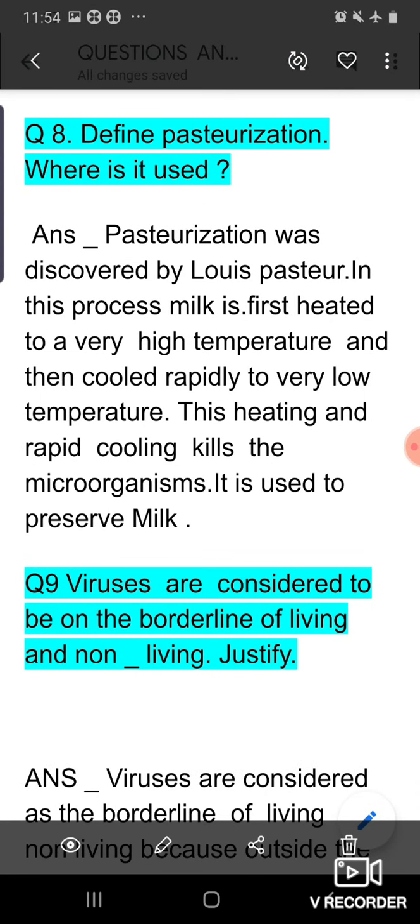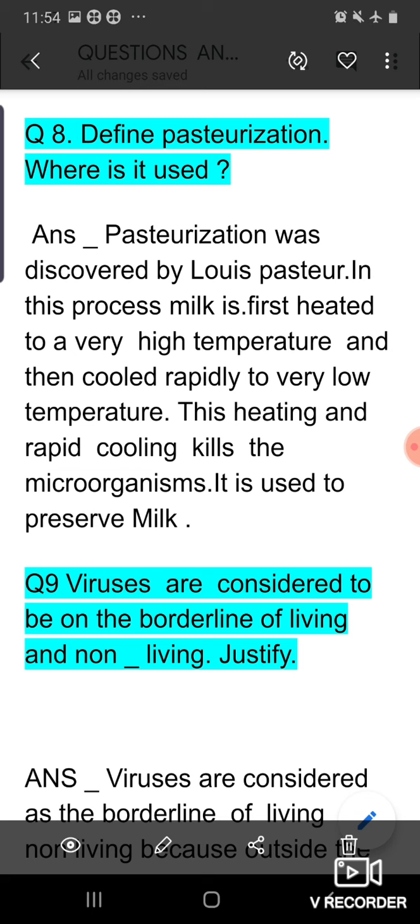Next is define pasteurization. Where is it used? Pasteurization, as you know, was discovered by the French chemist Louis Pasteur, and that's why, in honor of his name, the process is called pasteurization. In this process, milk is first heated to a very high temperature and then suddenly cooled rapidly to a very low temperature. This heating and rapid cooling kills the microorganisms, and it is used to preserve milk and sometimes other liquids also.